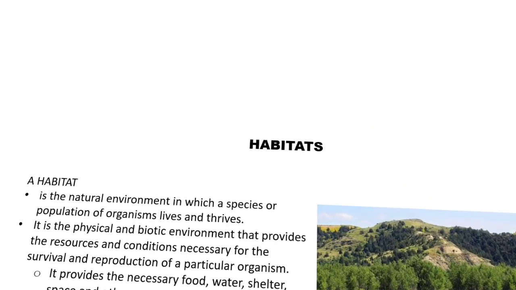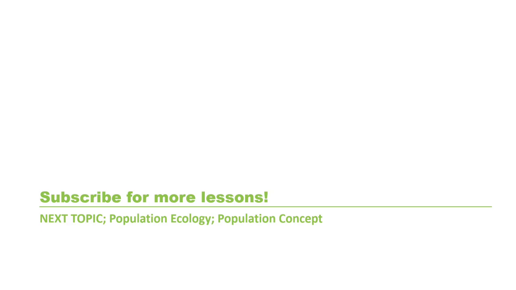As we wrap up, the picture becomes clearer. Species form the building blocks of communities. Richness and evenness shape diversity, niches explain ecological roles, and habitats provide the physical spaces where these roles play out. Together, these concepts form the foundation for understanding how ecosystems are structured and how species coexist.